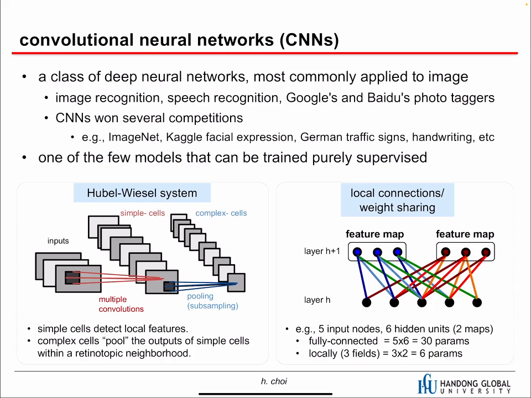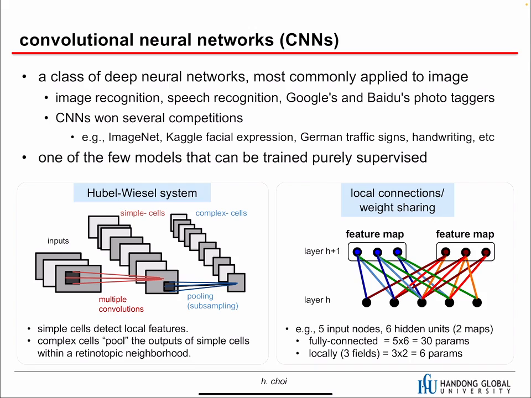First, convolutional neural networks. CNN is actually a class of deep neural networks and it can be applied to image recognition. And recently it can be applied to speech recognition and neural machine translation, etc. CNN was applied to image classification first, and then it had a huge success, and it won a lot of competitions: ImageNet, Kaggle facial expression recognition, German traffic sign recognition, handwriting recognition. It was one of the best algorithms.